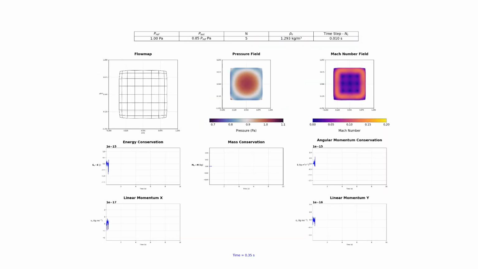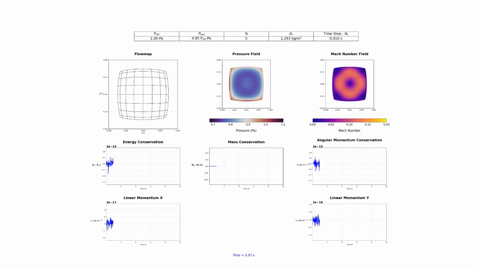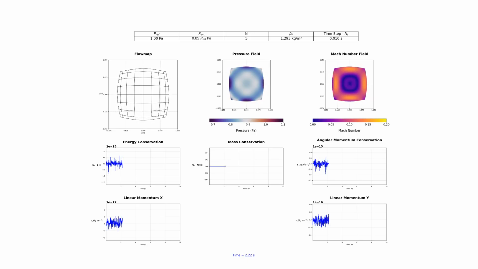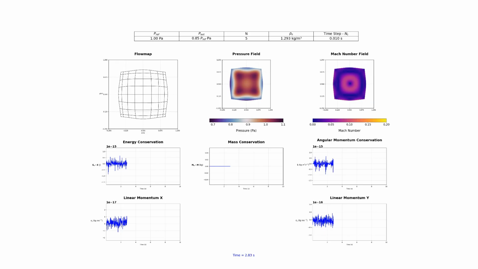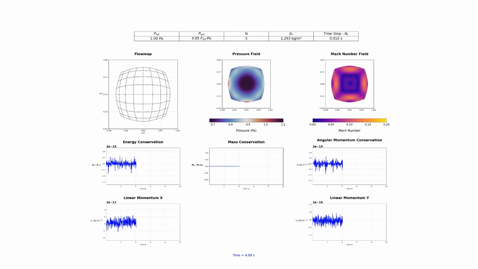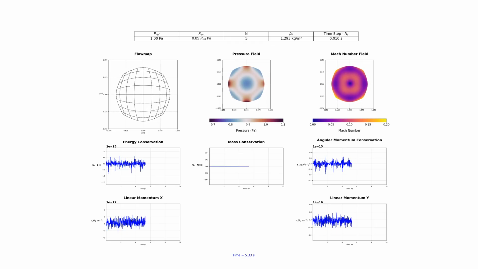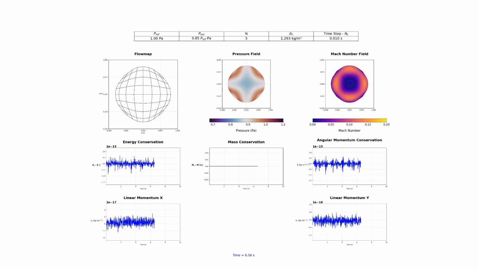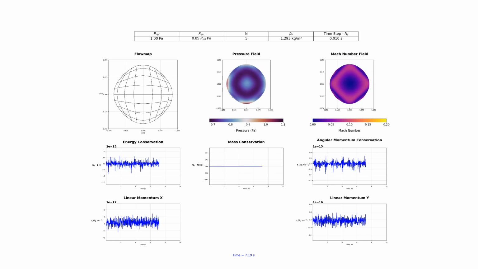To validate our method, we designed a simple but illustrative test case, the oscillation of a unit square bubble of fluid. Here, we set the interior pressure to 1 Pascal and the reference density to 1.239 kilograms per meter cubed. The bubble is then immersed in an environment with a lower exterior pressure of 0.85 pascals. For the discretisation in this case, we only use a single spacetime element.